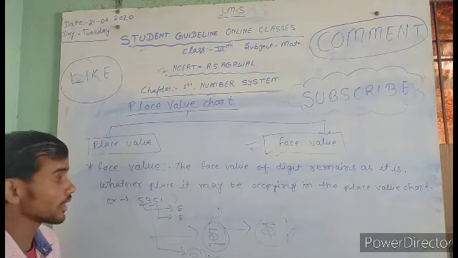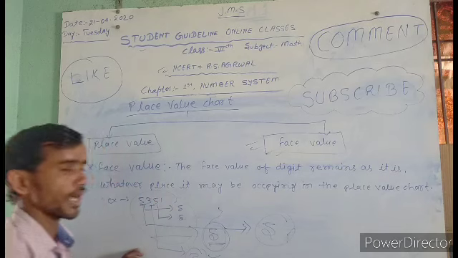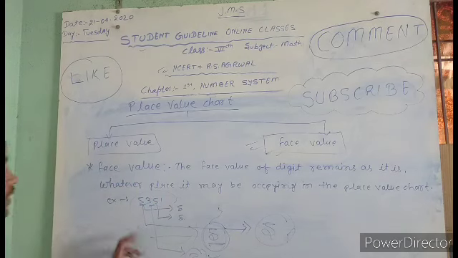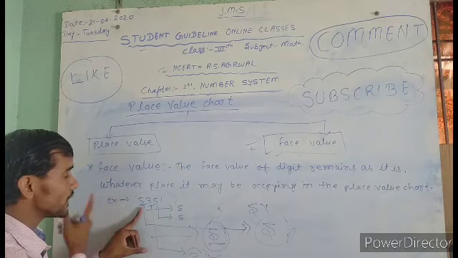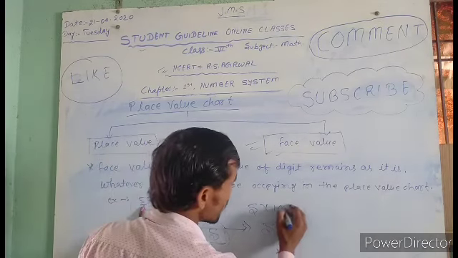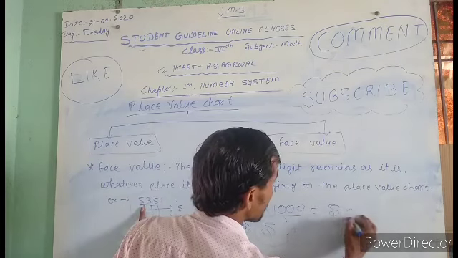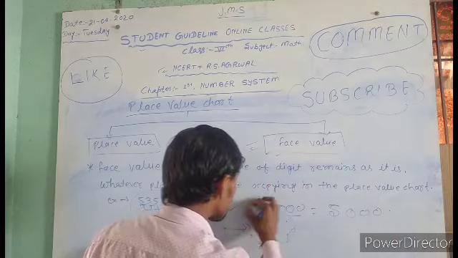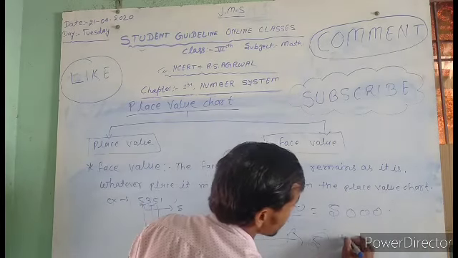But another example: what is the place value of 5? You write 5 here, and which digit place is it? Ones, tens, hundreds and thousands. So that's a multiple of thousand. So what's the answer? 5,000 only. That's the place value. And what is the face value? 5 only. That's your answer.